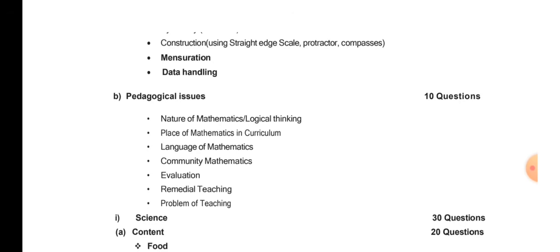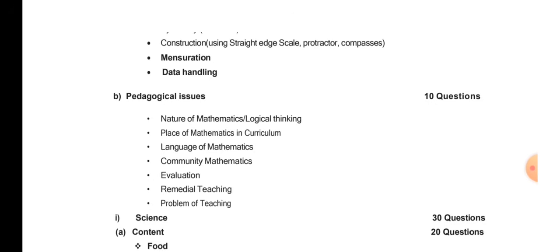So suppose you do not know anything about mathematics, you don't know how to do mensuration, algebra, geometry, data handling, you know nothing. Fine, forget it, no need to do. But if you are seriously studying your pedagogy, see, in part B we have pedagogical issues. From here you can score 10 marks, and scoring 10 out of 30 is practically enough for you. You don't have to aim for anything higher than that.